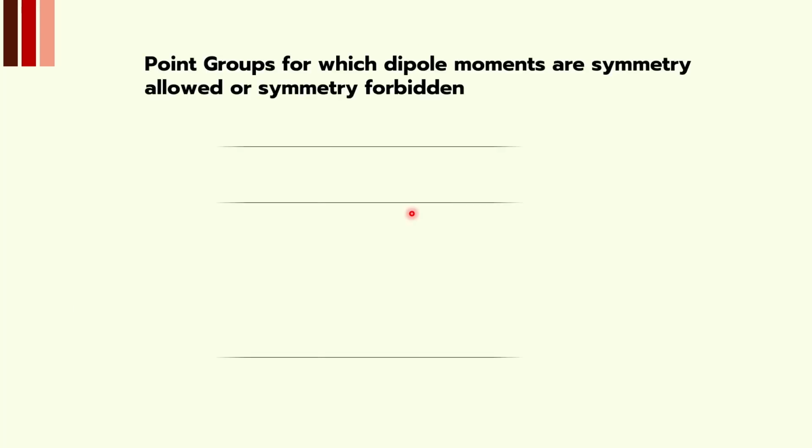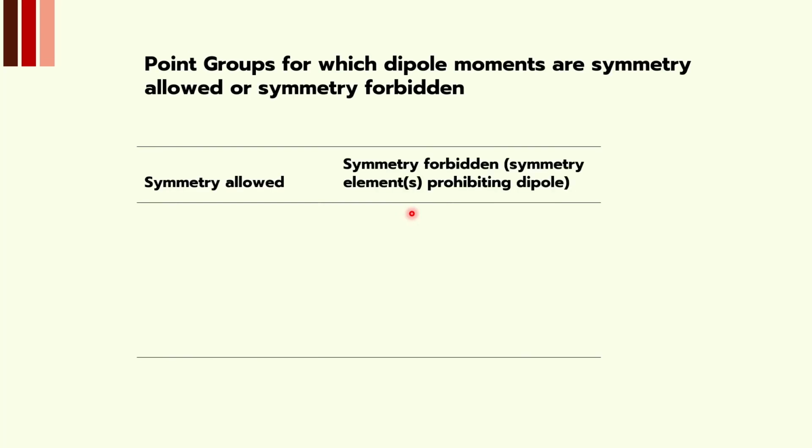So, conclusively, we can say that the symmetry-allowed molecules are those which have a point group of C1, Cs, Cn, Cnv. The molecules with symmetry forbidden dipole moment include Ci, because it has a center of symmetry, so it does not have a dipole moment. Sn and Dn point groups, because Cn is perpendicular to nC2s.